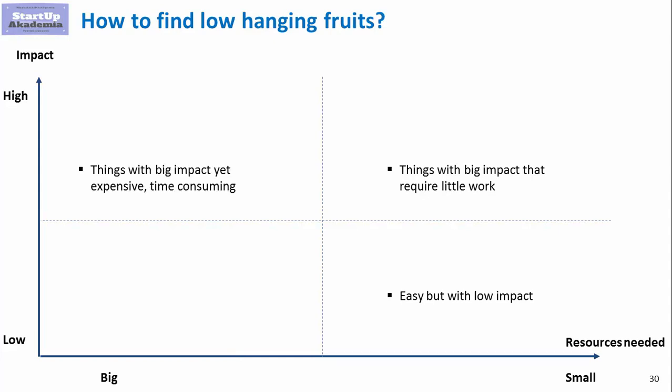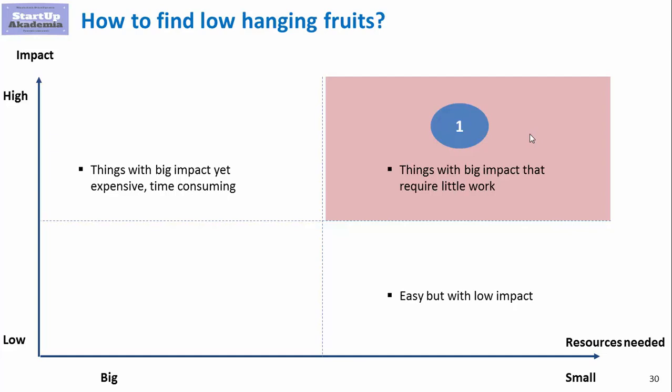The low-hanging fruits are the ones that are easy to implement. Few resources needed, fast to implement, and with big impact. This is what you should start with to make sure that you really make a difference. What should be done next? Second place goes to the things with big impact but requiring significant resources. The third place goes to things that are easy but with low impact. Things that are difficult and with low impact should not be done at all.